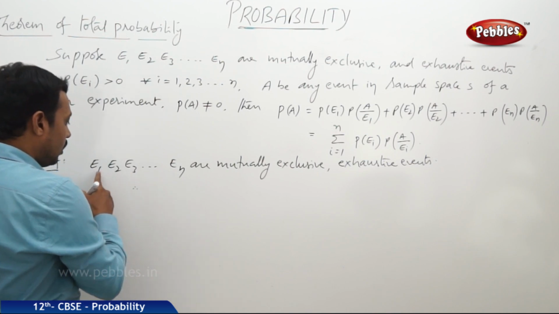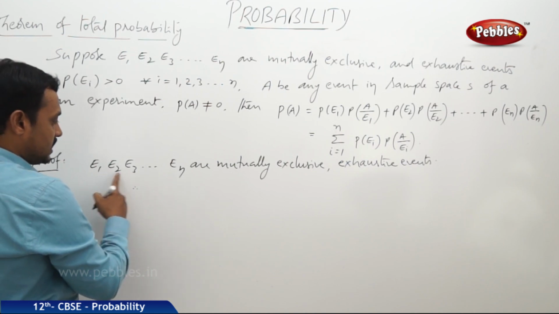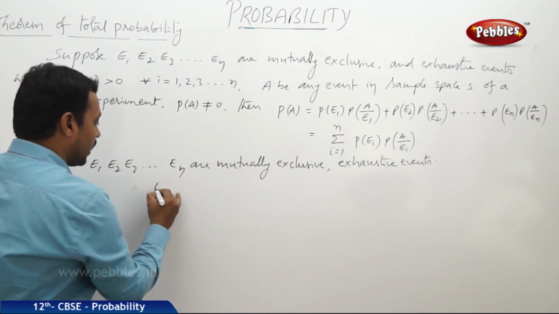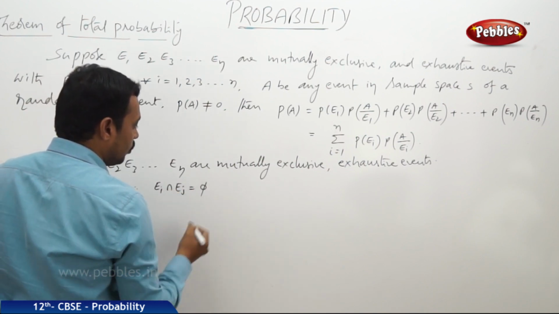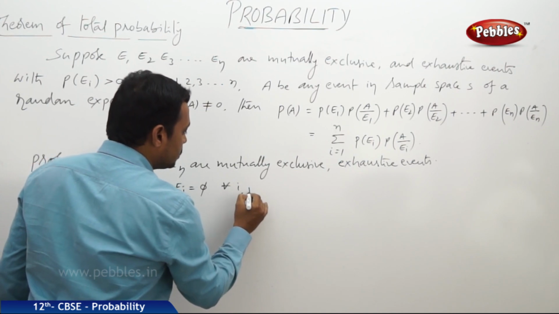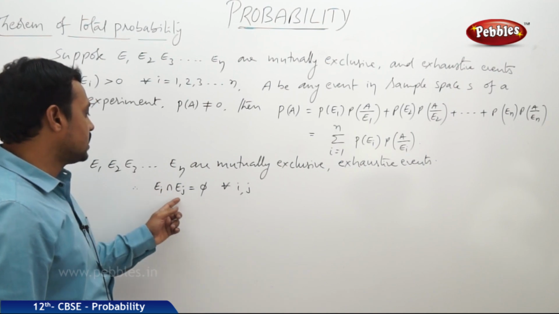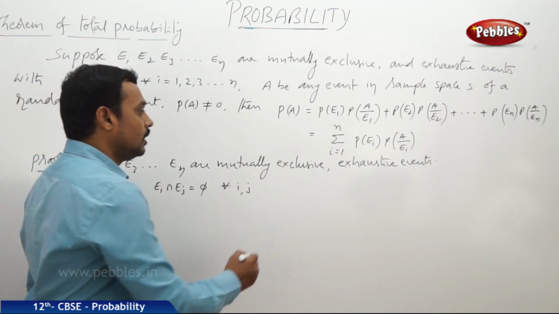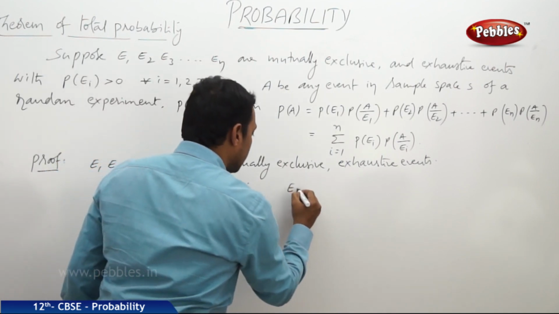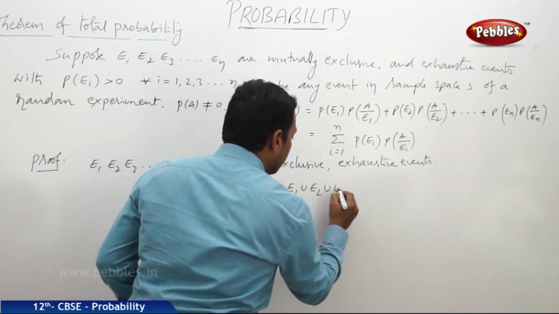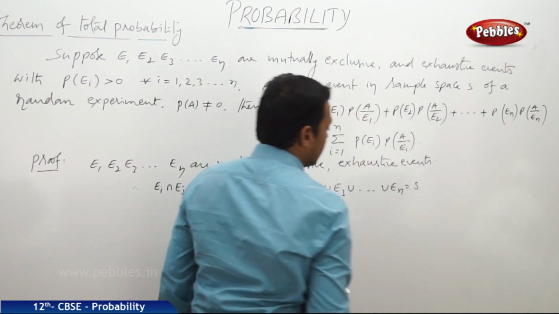Therefore, here E1 to En are mutually exclusive, so the intersection between any two events is equal to phi. That is, Ei intersection Ej is equal to phi for all i, j. Whatever two events are chosen from E1 to En, their intersection is always equal to phi. And exhaustive means union of all the events, like E1 union E2 union E3 union and so on union En, is equal to sample space S.